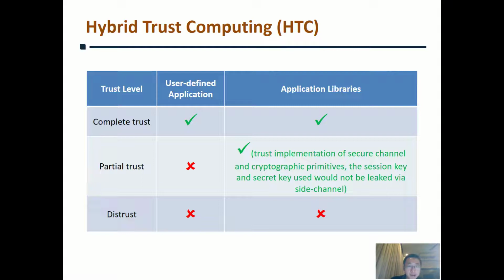In this work, we consider a partial trust where a user trusts the implementation of secure channel and cryptography primitives in libraries. The user believes that the session key used in her communication with the enclave, as well as secret keys, would not be leaked via side channel in TEE execution. Lastly, consider that the data used is highly sensitive, and any leakage would lead to a critical interest risk. Some people do not trust TEE at all, including both user-defined application and application libraries.